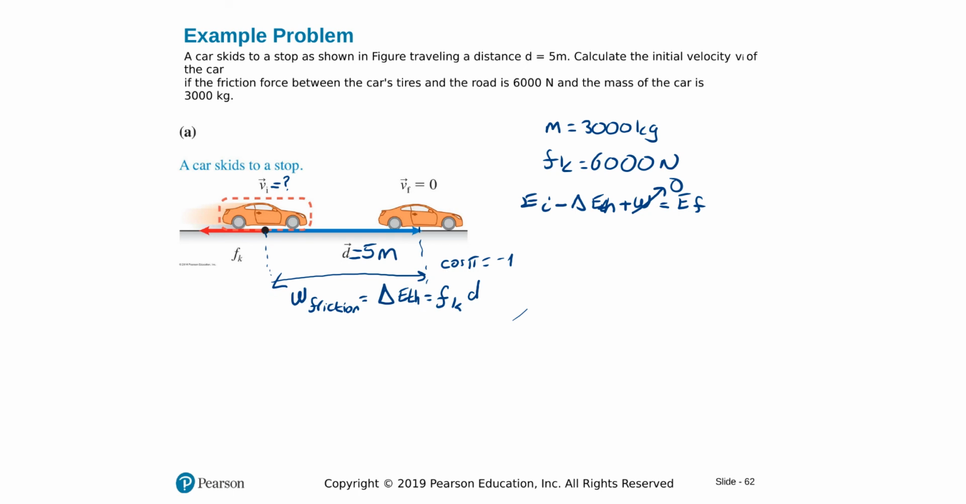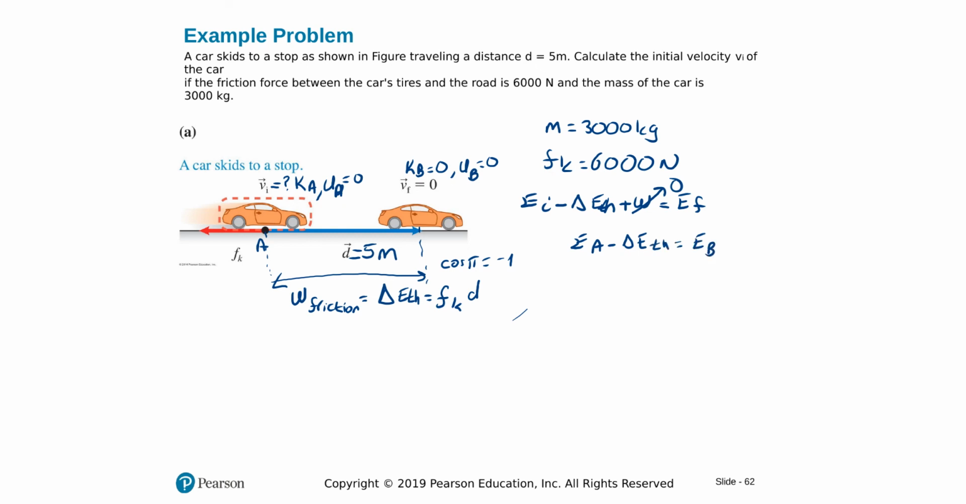Now at the initial point, I'm going to call this point A. We have kinetic energy, so K_A is bigger than 0, but potential energy is 0 at A because no height. At B, the car stopped, so kinetic energy is 0. No height, so potential energy is also 0. So now the energy at B. We're going to turn this into energy at A minus delta E thermal is equal to energy at B.